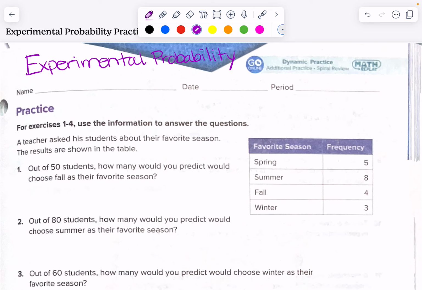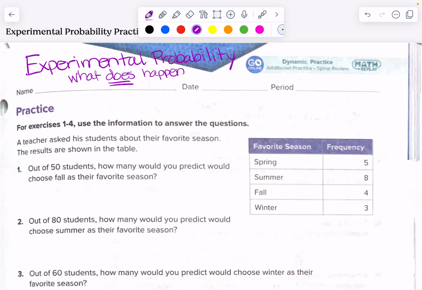So what we're going to do is talk a little bit about experimental probability today. And so experimental probability is what does happen. And this means you have data. So it's not just what you think might happen, but you've actually surveyed a group of students and you have your data, or you've actually spun a spinner, or you've rolled a die and you have data to look at, okay? And so here we're going to be using our experimental probability and we're going to be making some predictions using